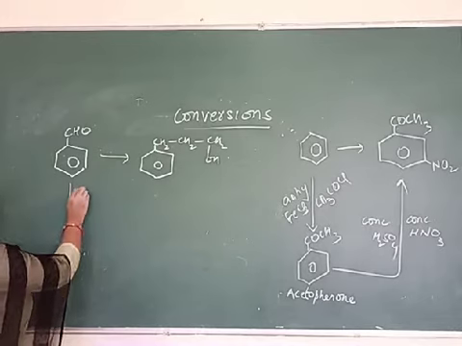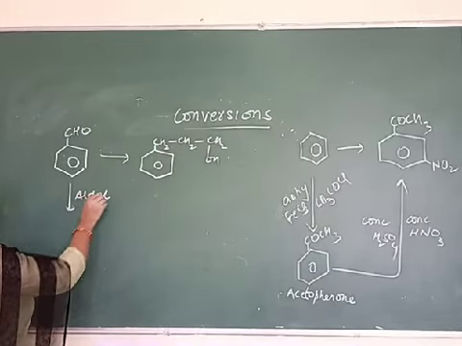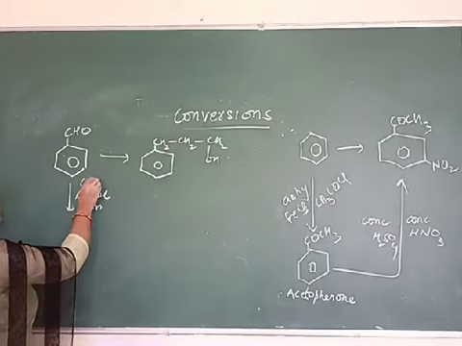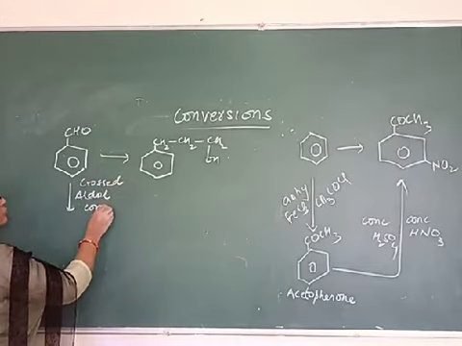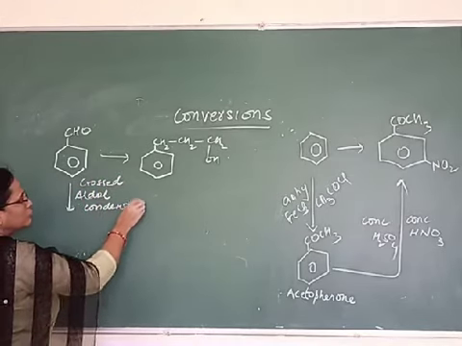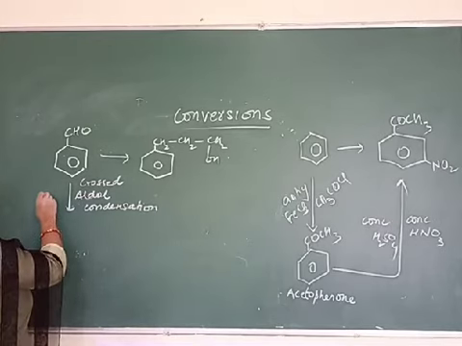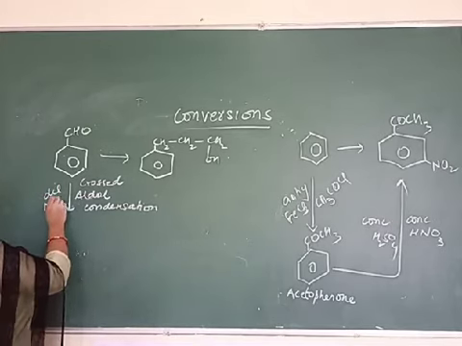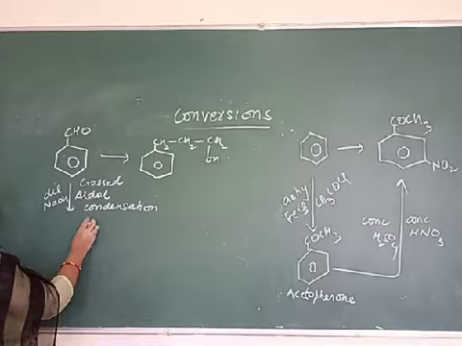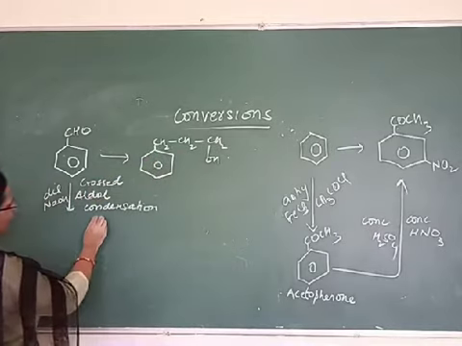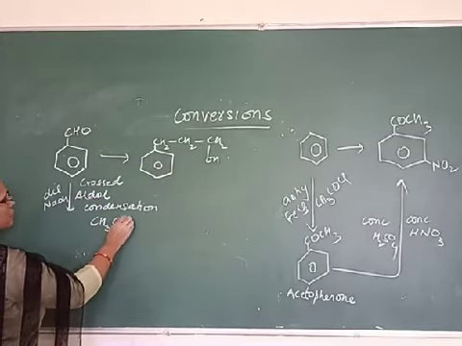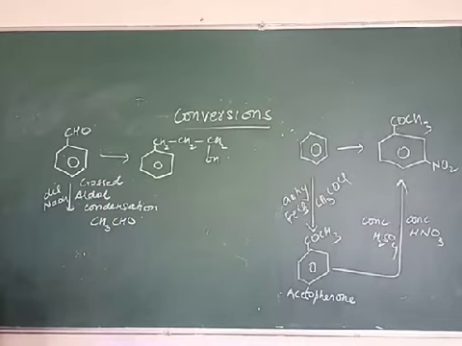do its aldol condensation, cross aldol. Okay, in the presence of dilute NaOH, do it with the required 2 more carbons, so do it with ethanal.